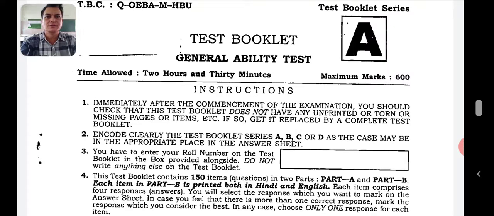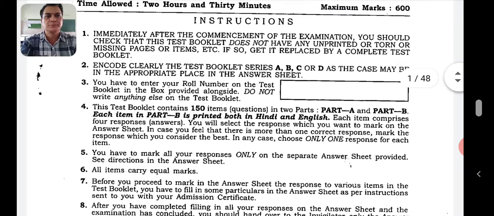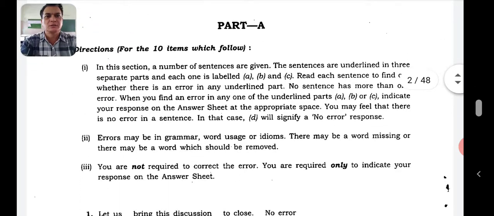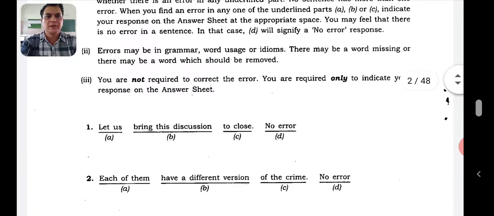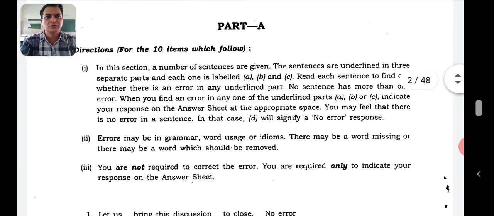And today let us take up one more question paper of UPSC GAT English question paper. Let's start with the first question, and that's spotting the errors. You are familiar with the instructions that are given there. You have to find out the error in a part of a sentence, and this error may be in grammar, word usage, or idiom. So let's go to the first question.